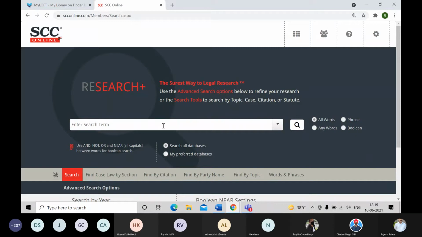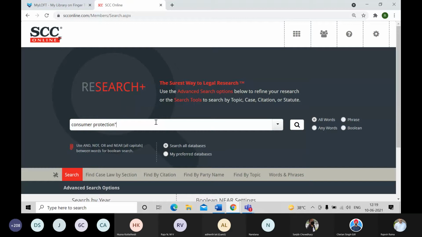Why so? In SCC, what happens? It searches for all the words. Out of 10 words that I key in, if all the 10 are not being found in the same judgment, it will not pull out that judgment or result for me. So to overcome that, what I'll do is focus on the main keywords over here. So first one was consumer protection, right? And I can then start the search.